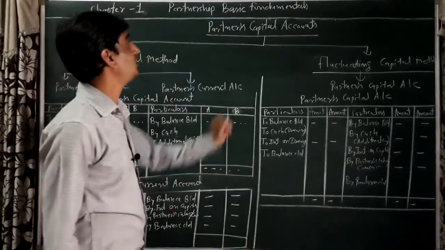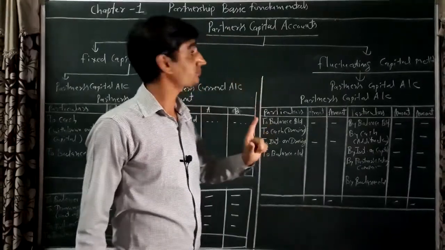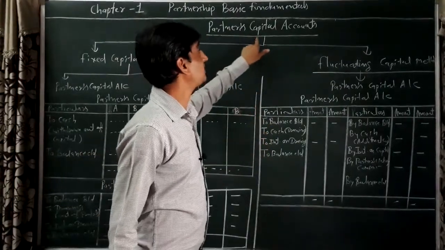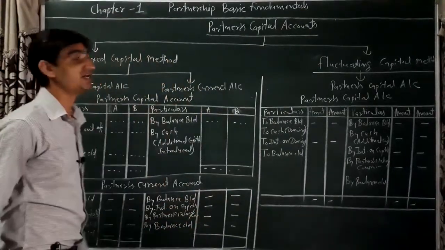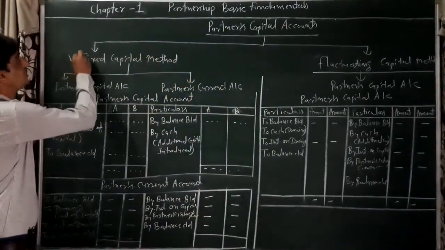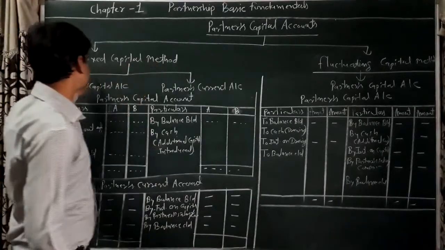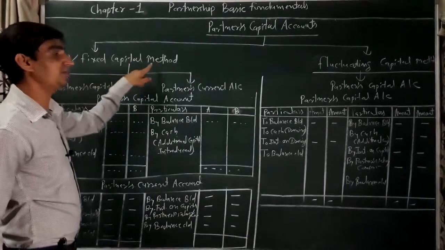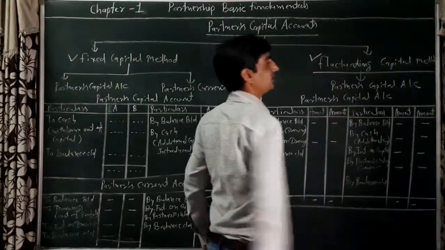So the point to be noted here: partners' capital accounts are maintained by two methods. Is it clear? The first method is the fixed capital method and the second method is the fluctuating capital method.